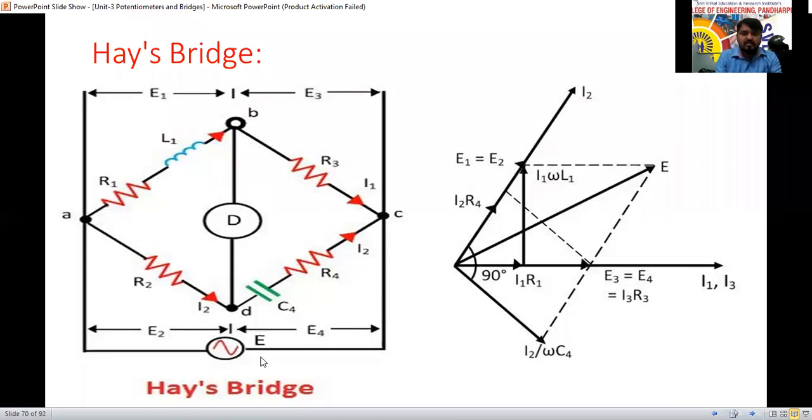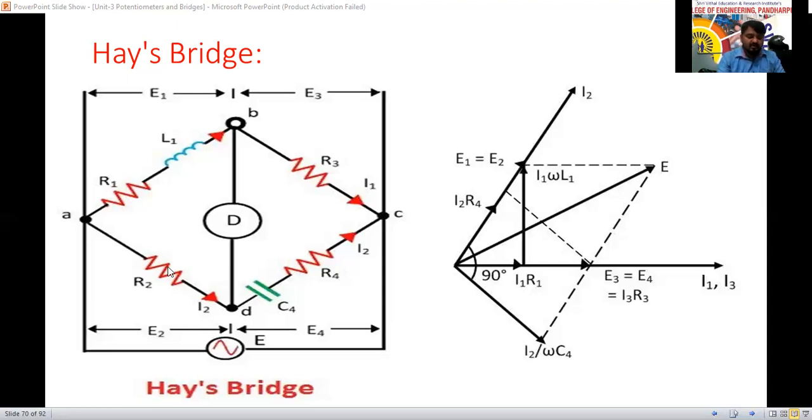By using both these bridges, the inductor L1 he has used is the same thing. But for the second branch, from the Maxwell inductance capacitance bridge, only resistance he has mentioned here.